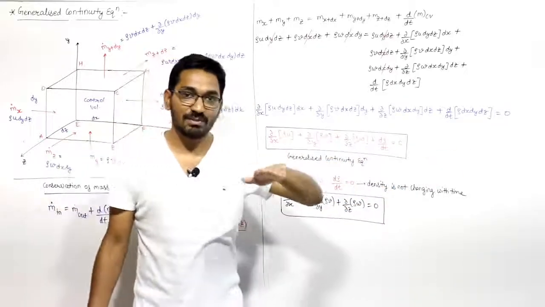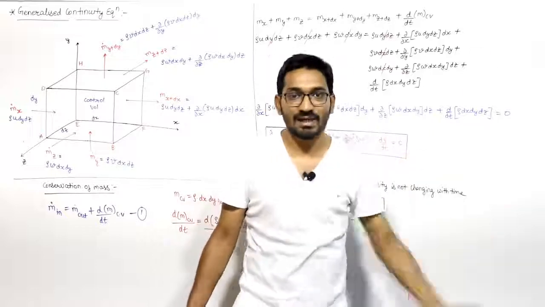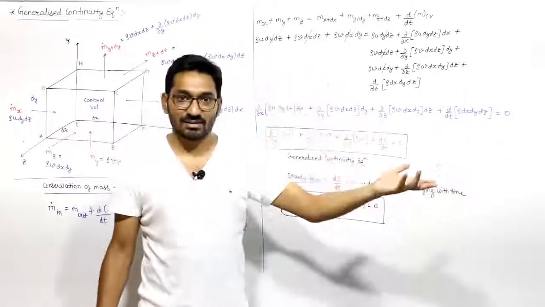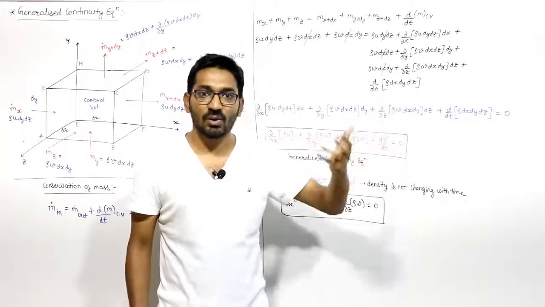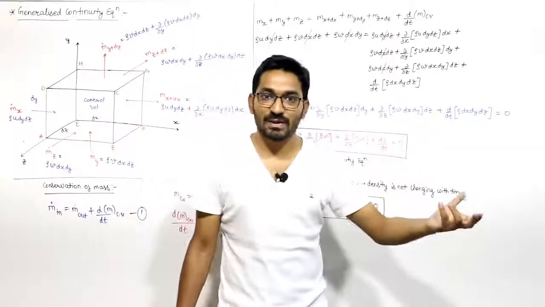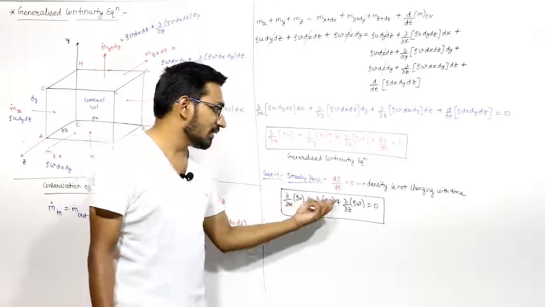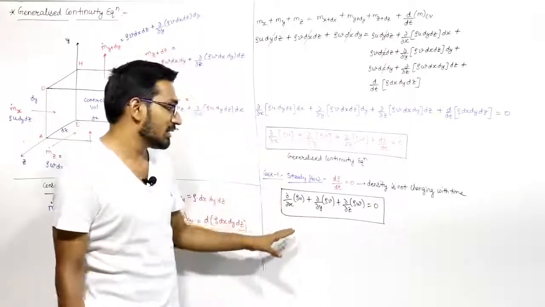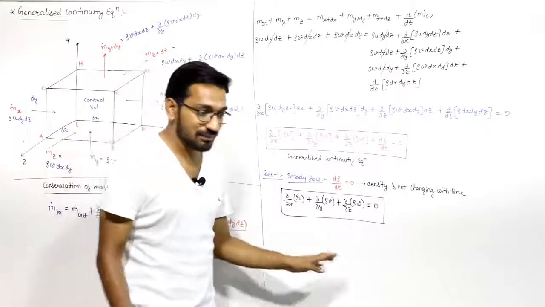Steady state means none of the motion parameters will change with time. They may change with space. They may change with the condition of the flow, right? Maybe because of pressure difference, maybe the density is changing. Maybe the flow is compressible flow. So don't take density constant here. Don't make this mistake. Don't take density constant from here, right?